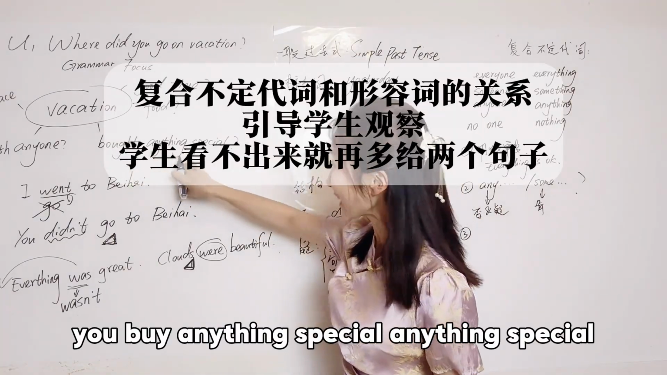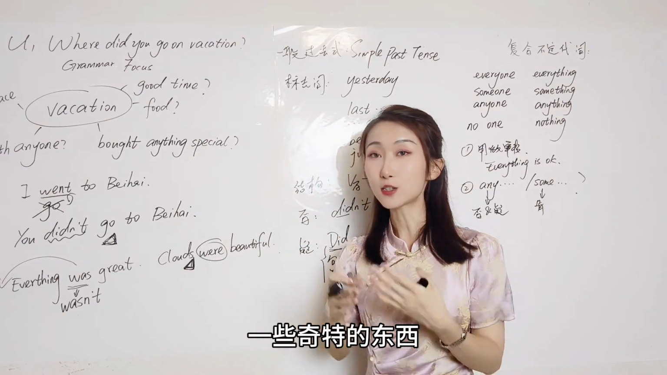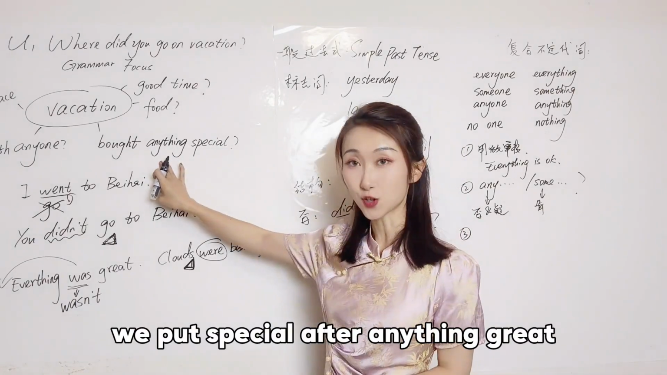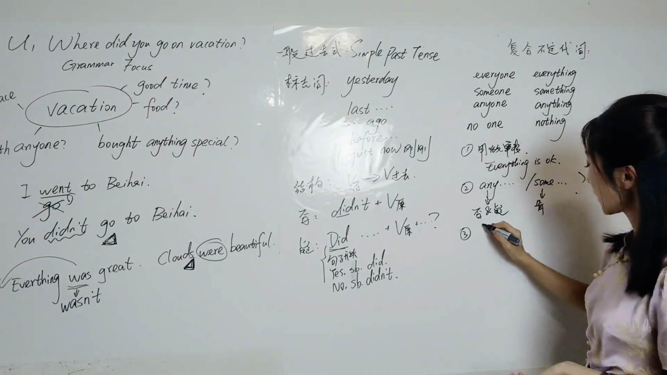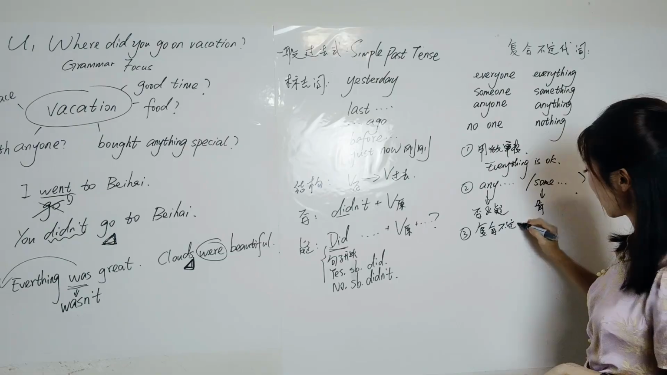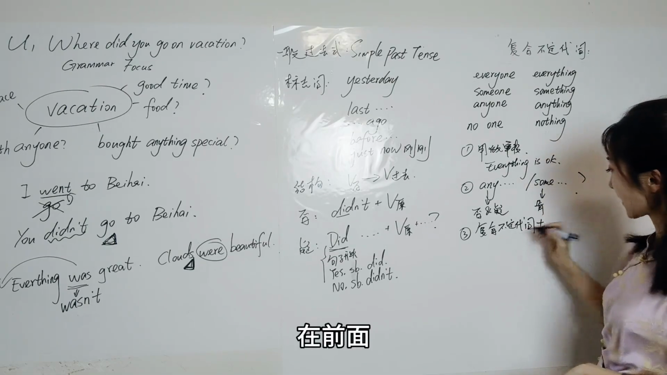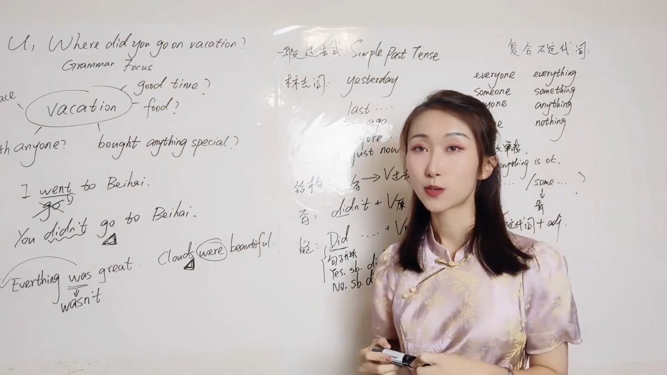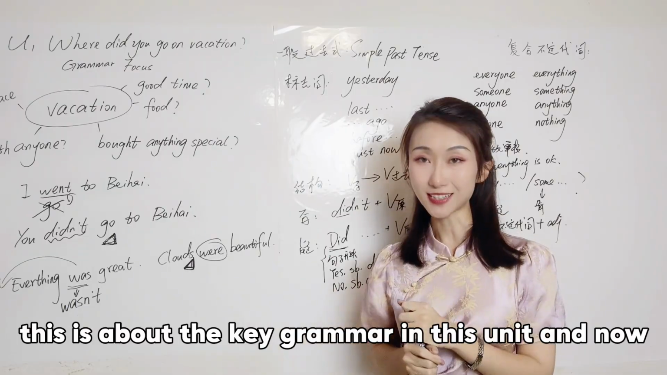Wonderful. And number 3, look back at here. Did you buy anything special? Anything special? 一些奇特的东西，一些特别的东西。We put special after anything. Great. So number 3 is 复合不定代词在前，形容词在后。This is about the key grammar in this unit.